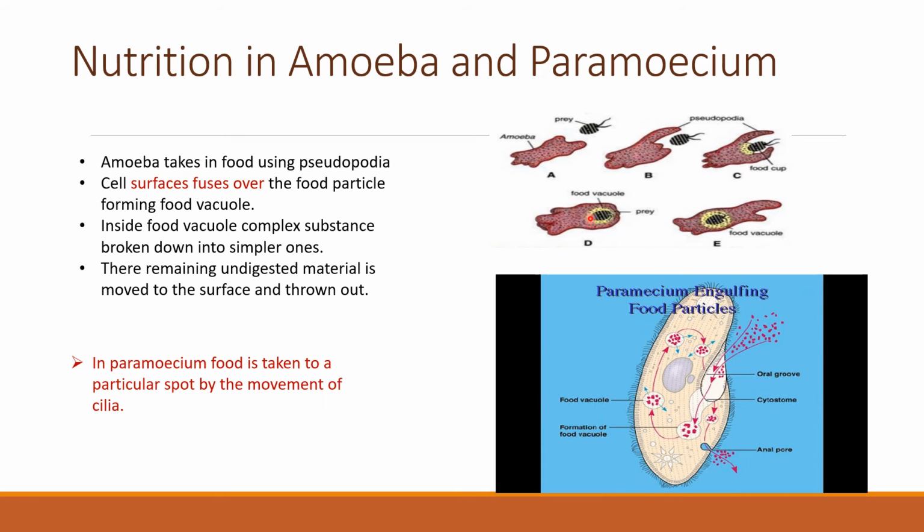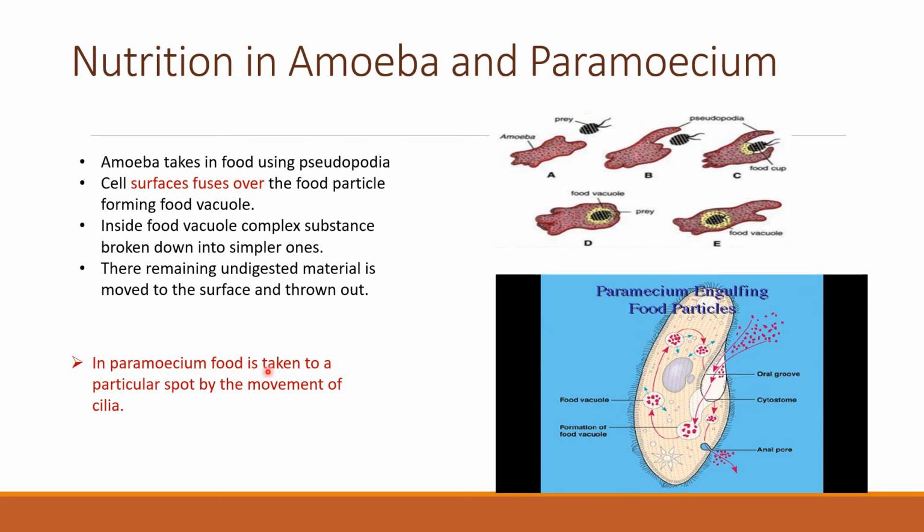You can see how this prey gets fused with the body. This prey has gone inside the body of amoeba. Then inside it will be digested by the enzymes present in the vacuole, and when it is digested it will be thrown out of the surface of amoeba. Clear?